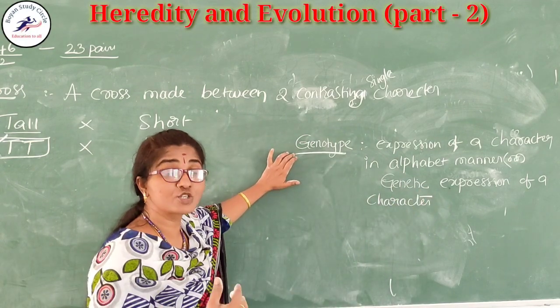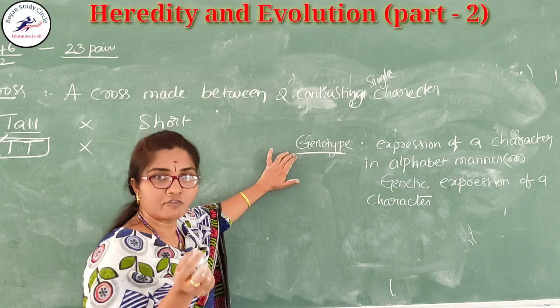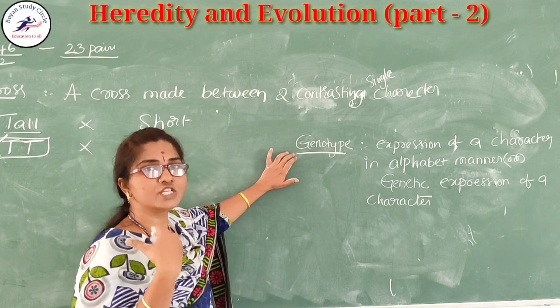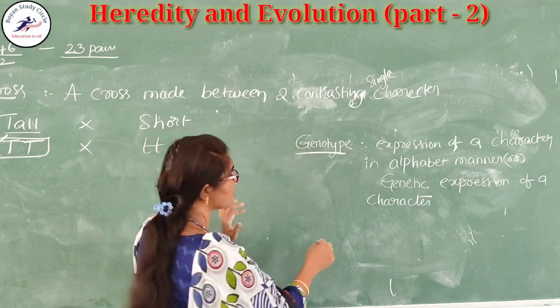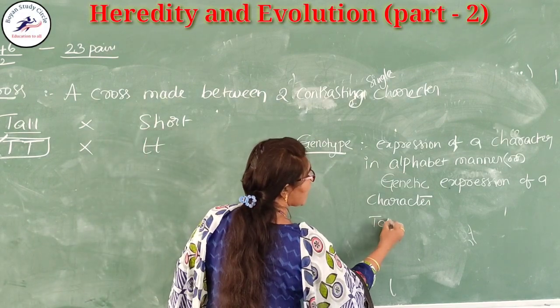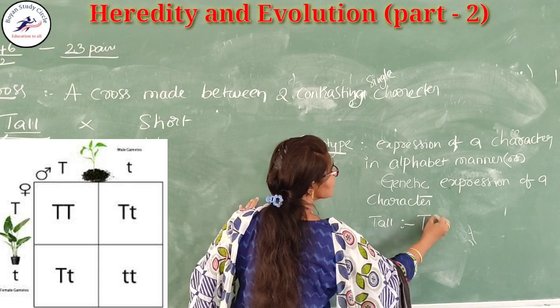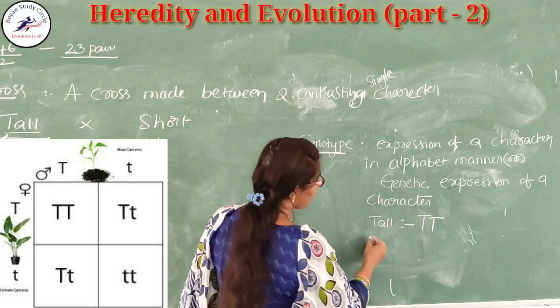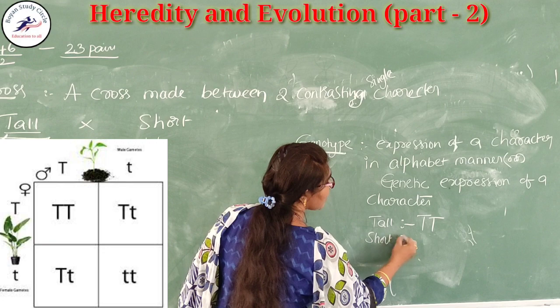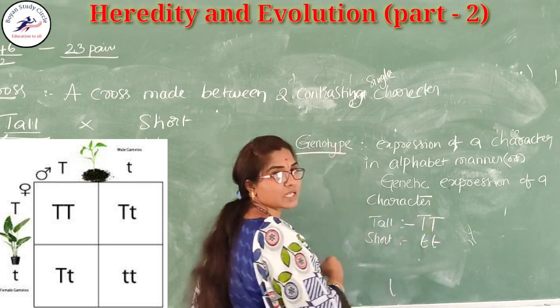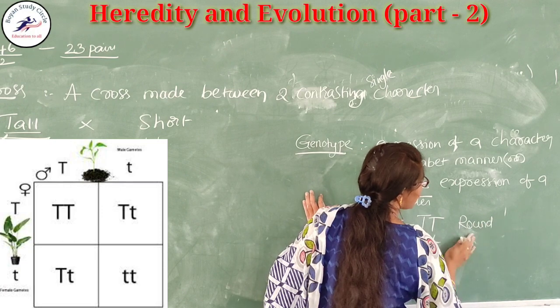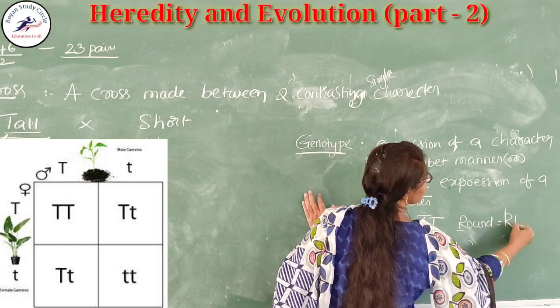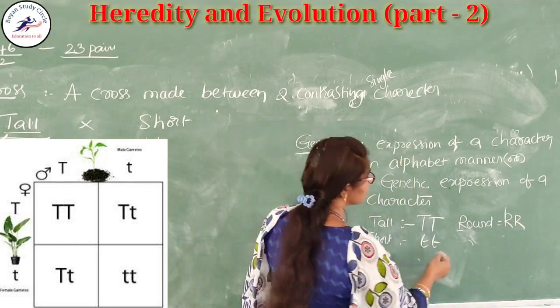A character should be denoted with the alphabets. These are arranged in pairs. These are called the genotype. For example, if it is the tall character, tall is denoted as TT. And the short is denoted as the small t. If the round character is present, you can choose R, simply capital R.